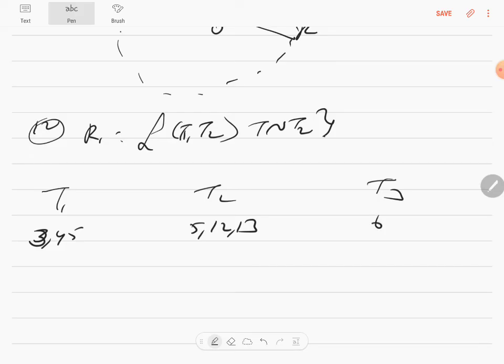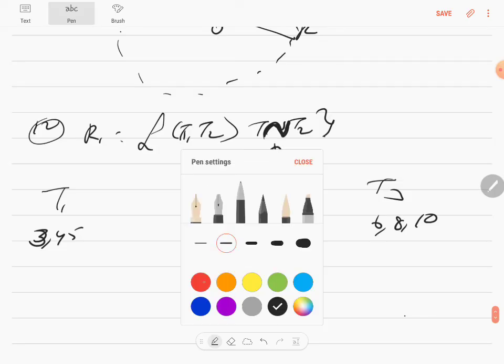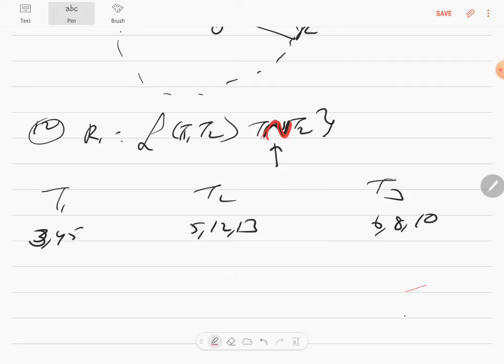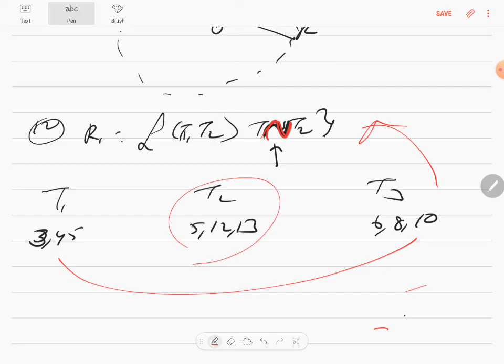And then there's a 6, 8 and 10 which is also a triplet. But this question is about similar triangles. It's about similarity. I'll write it in red color. This is about similarity. And only triangle 1 and triangle 3 will belong to this relationship because the sides are proportional. 5, 12 and 13 will not belong to this relationship because the sides are not proportional with the other triangles.